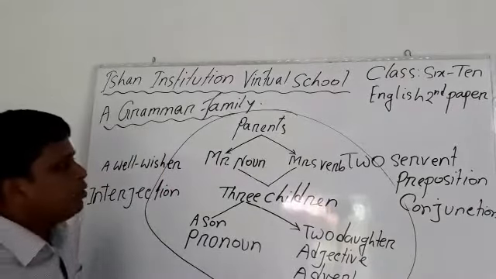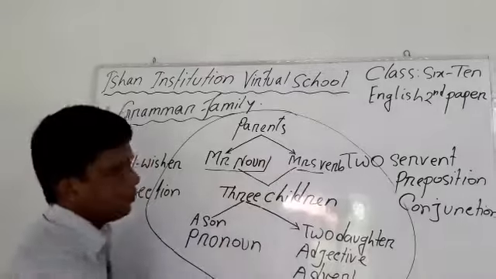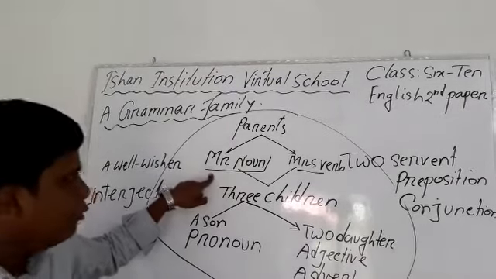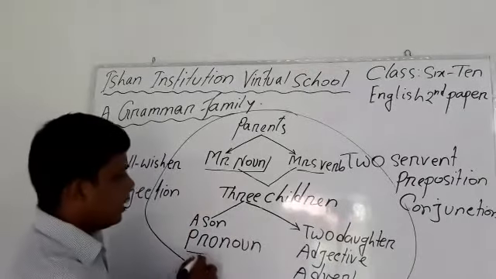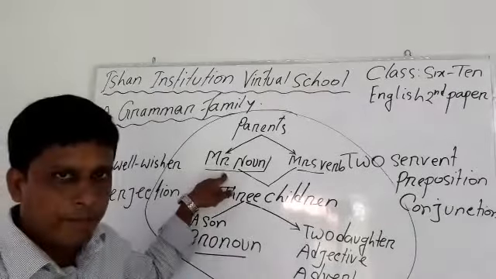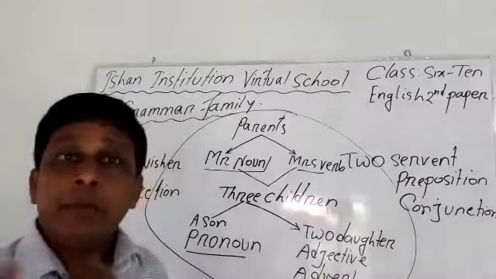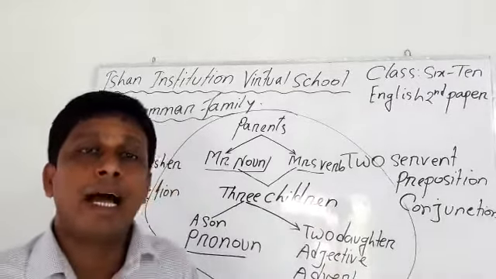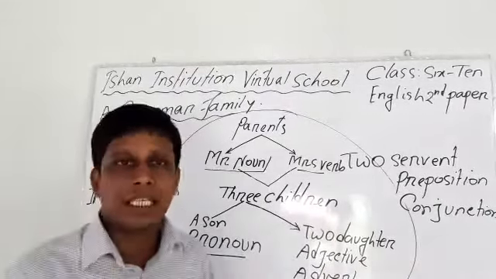Actually, the main role is played by the noun and verb. But in the absence of Mr. Noun, I mean the master of that family, the son plays the vital role in the absence of the father. For example, in many of our families, if our father is not at home, then who plays the vital role in that family? Of course, the son.